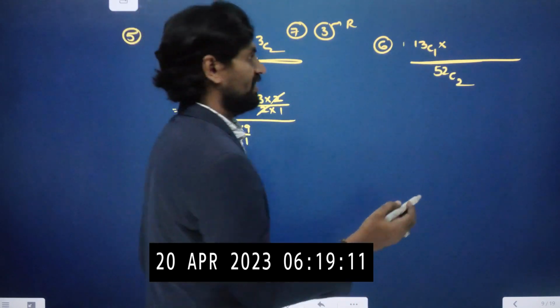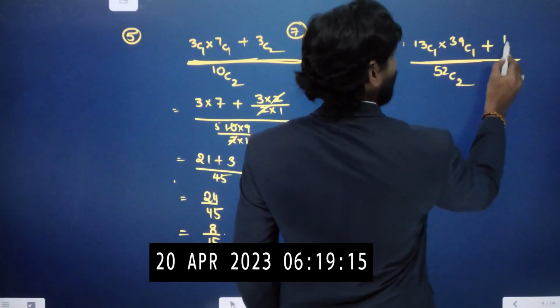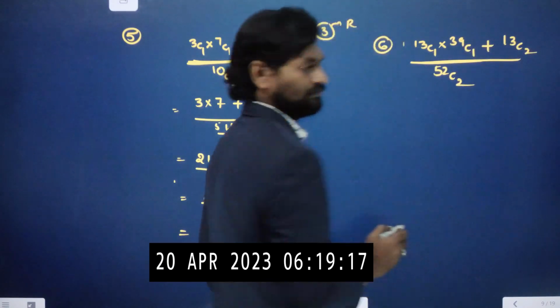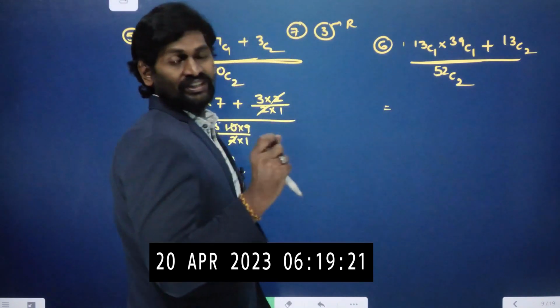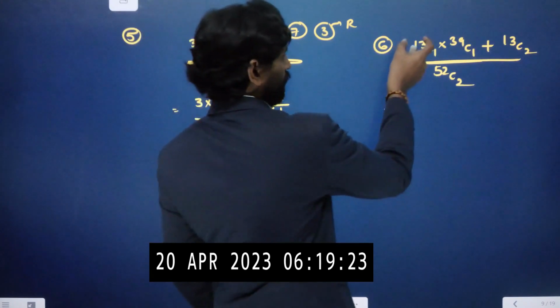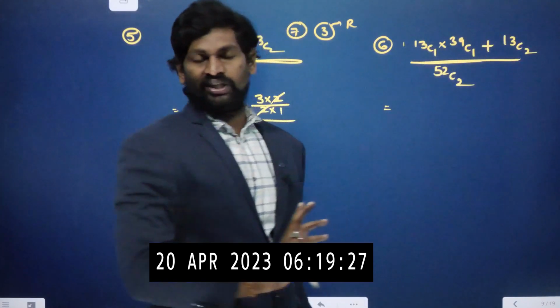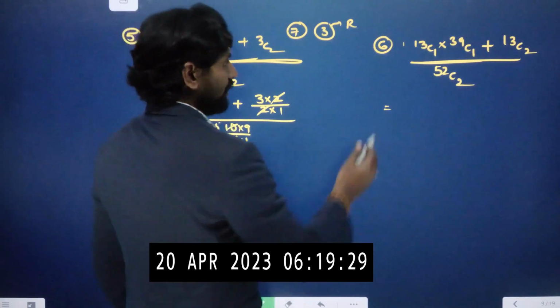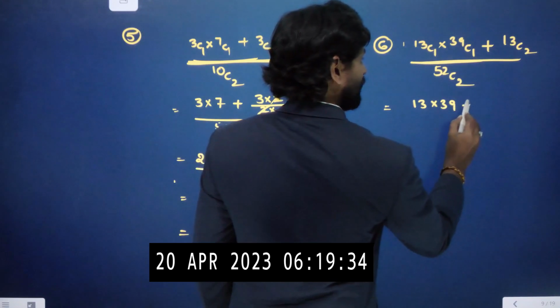Remaining how many? 39. From remaining 39, one can come, or both of them can be hearts. At least, because you are using the sentence at least. That's why minimum one heart card can come, or 2 of them can be coming from the heart symbol card. Okay. Now 13 C1 means 13 into 39 plus 13 C2.